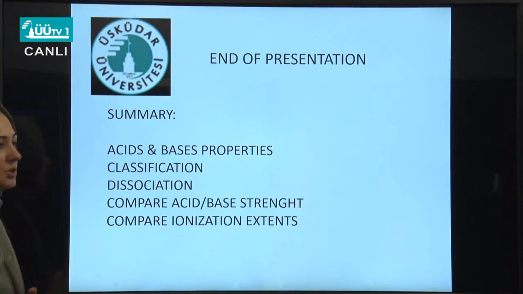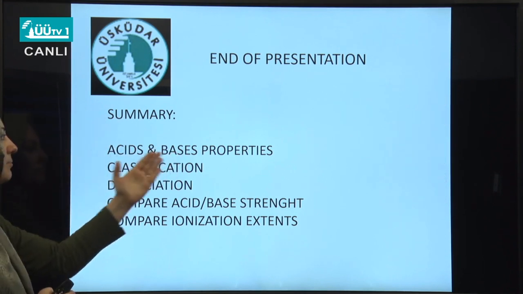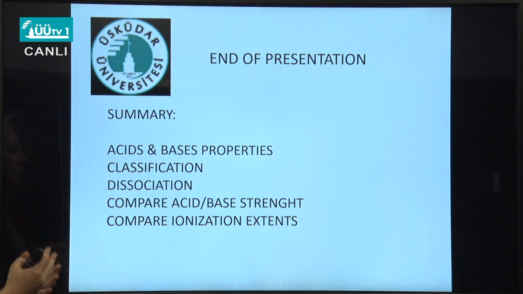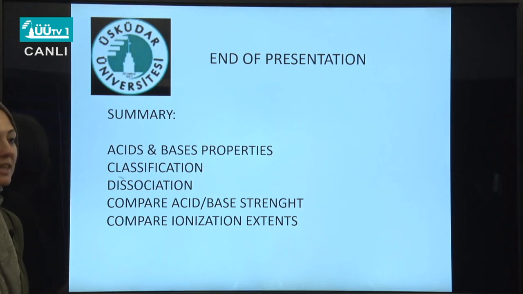So this is actually the end of the presentation. If we summarize, what did we cover in this presentation? We learned acid and base properties, we classified them, and we also investigated their dissociation with strong acids and strong bases, and also we compared the ionization extents of acids and bases. So this is the end of this presentation. Let's meet in another lecture. Thank you.